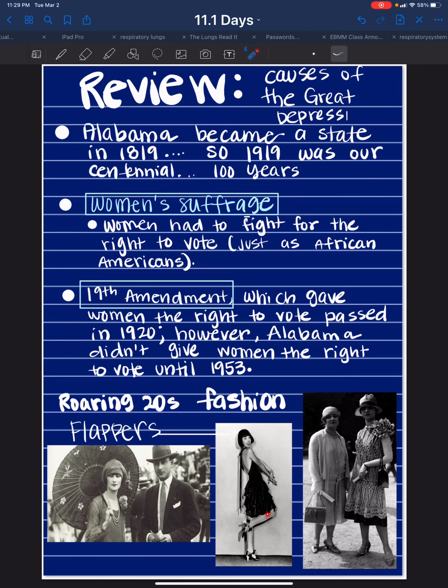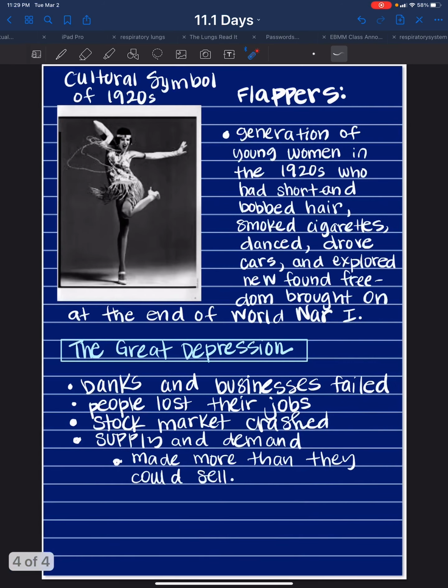But whenever they would dance, their dresses would shimmy, and when their dresses would shimmy, you could see a part of their knee, and so some people looked down on that. All right, so flappers were a generation of young women in the 1920s who had short and bobbed hair, smoked cigarettes, danced, drove cars, and explored newfound freedom brought on at the end of World War I.